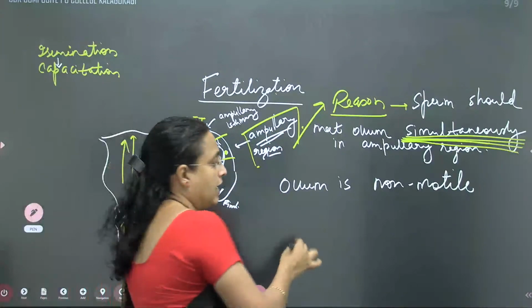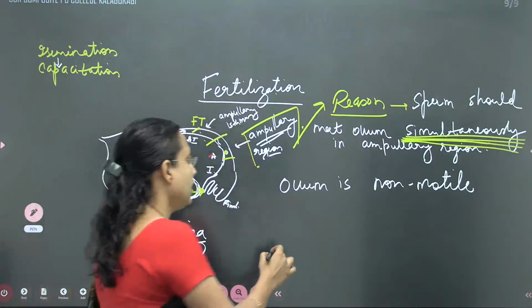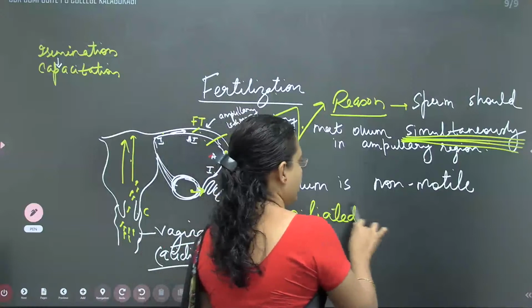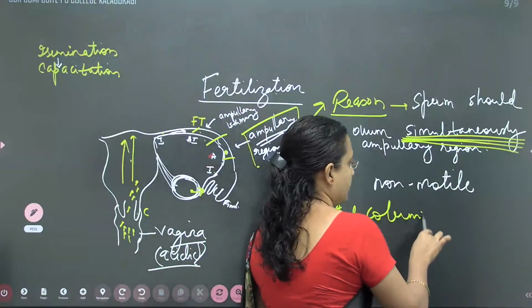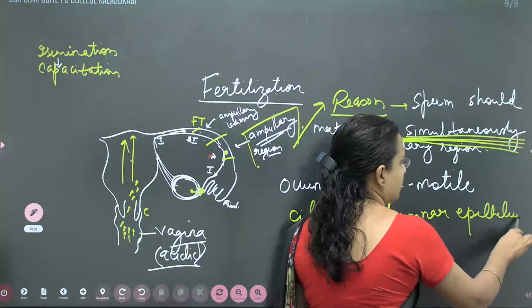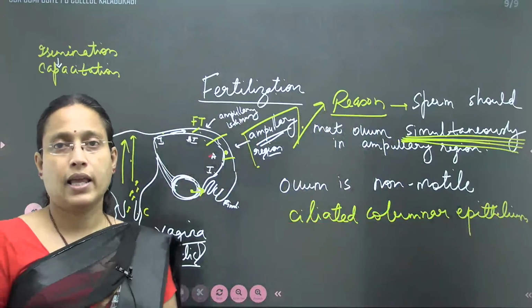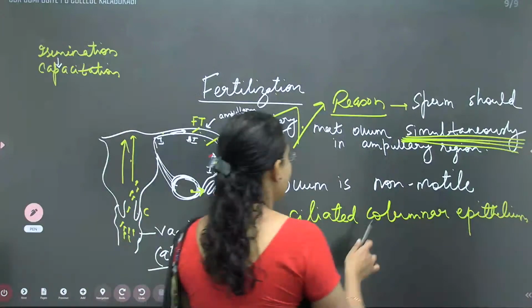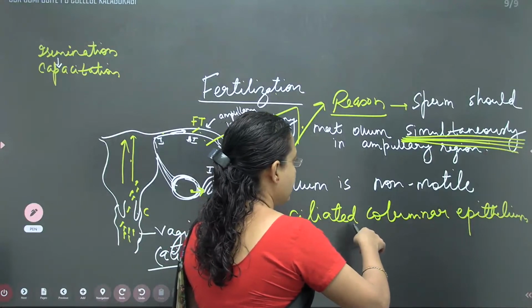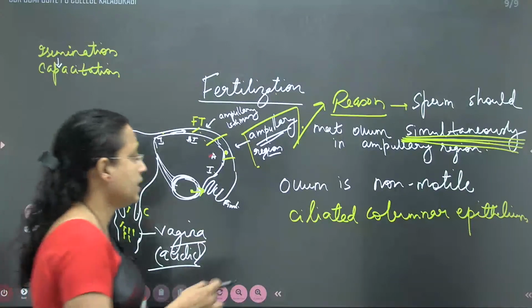So ovum is non-motile, therefore its movement is aided or helped by ciliated columnar epithelium.